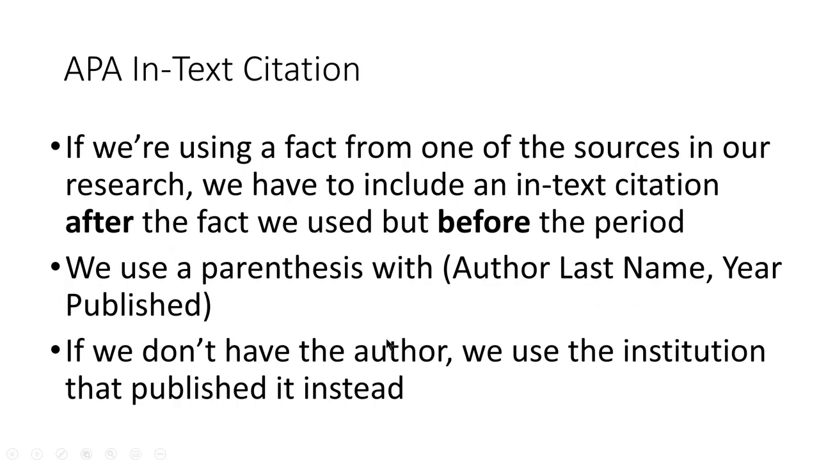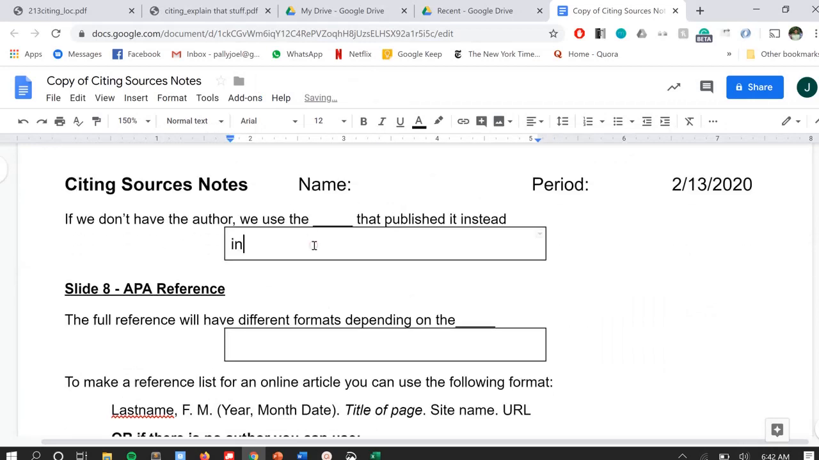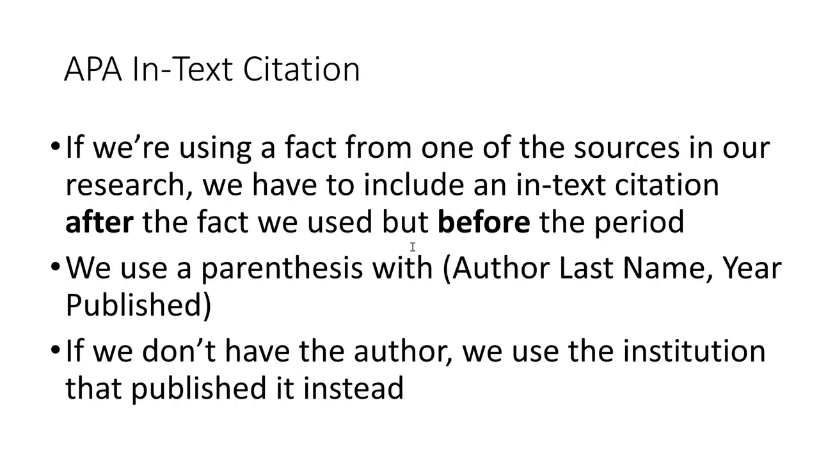So if we don't have the author, just like what we did when we were finding reliable sources, instead we're going to use the institution that published it. So if we don't have an author, we're going to use the institution, or there's other words for this, like organization, group, publisher. All these are similar words for the larger group that published the article if there isn't one author for it. So institution is good. You can just remember you can also use any of these words. Okay, that's the in-text citation part.